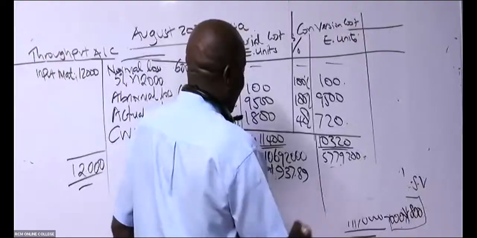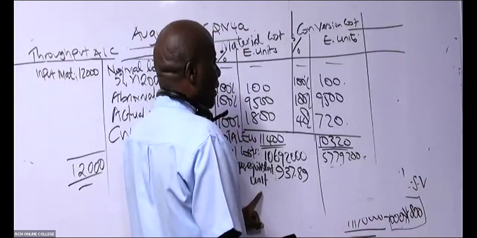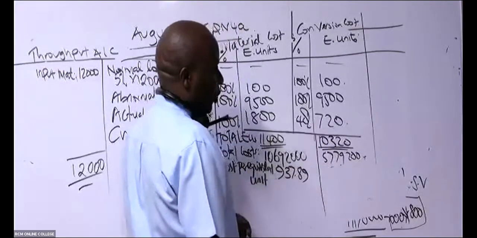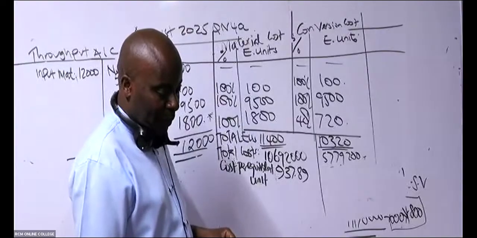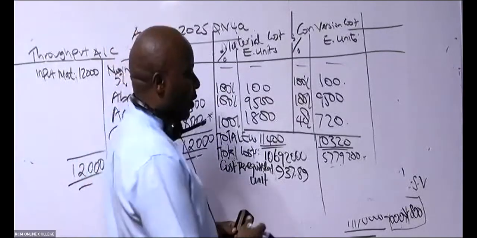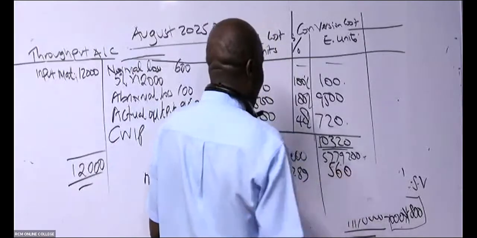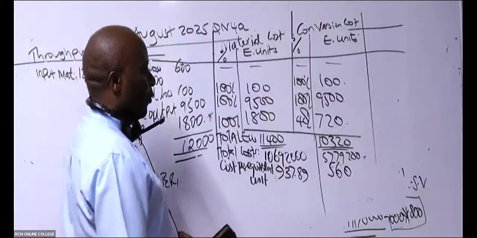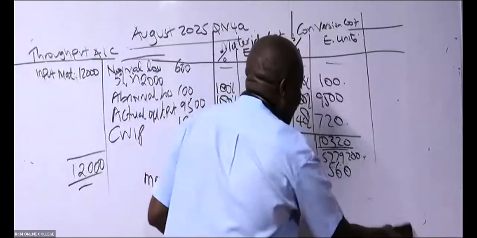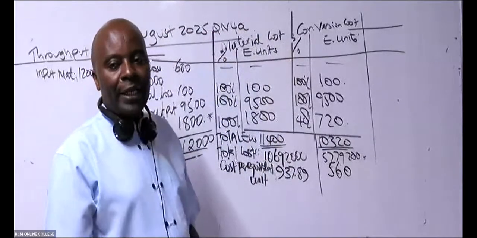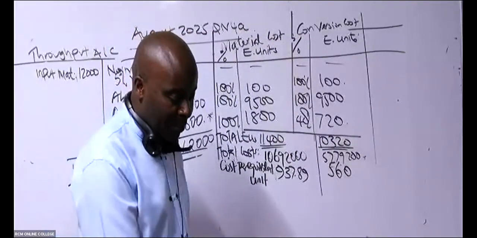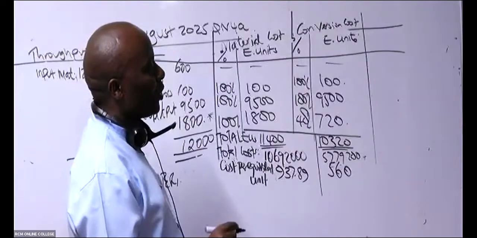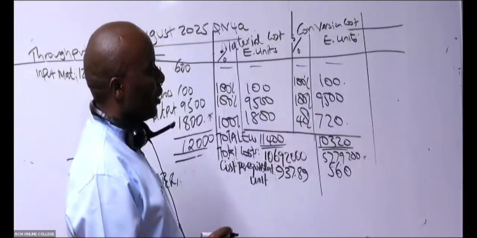All right. How about the cost per equivalent unit for conversion cost? 577,9,200 divided by 10,320. So I'm being given a figure of 560. Now from there, you'll be able to do the last thing, which is the statement of equivalent units. Not statement, but I mean valuation. Give us the valuation.